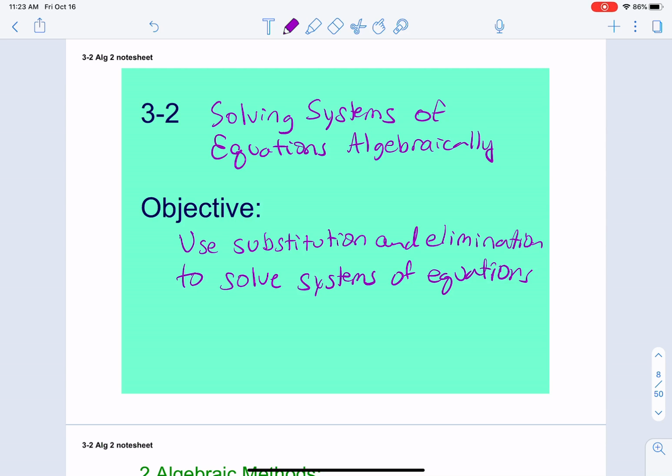So here is lesson 3-2, solving systems of equations algebraically. We are going to learn about substitution and elimination. That's our objective, to be able to use those to solve systems of equations.